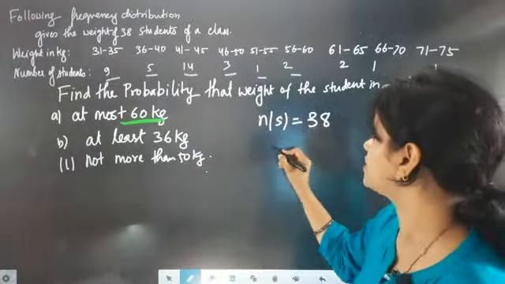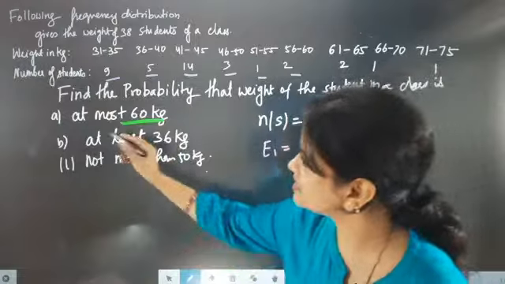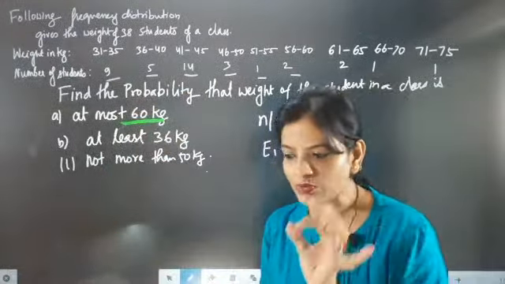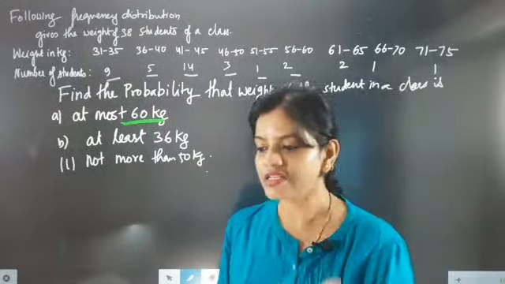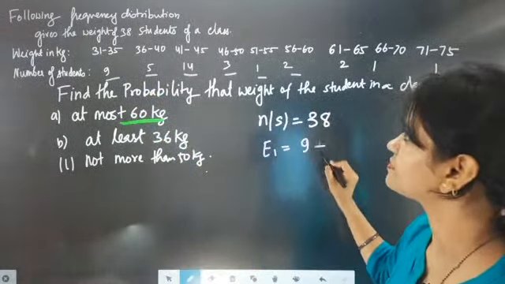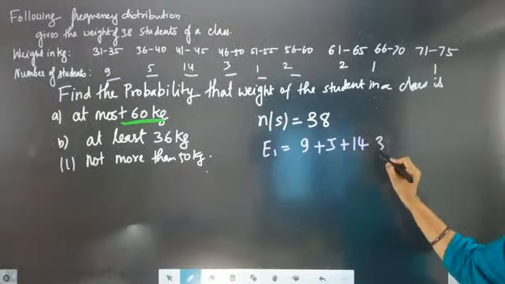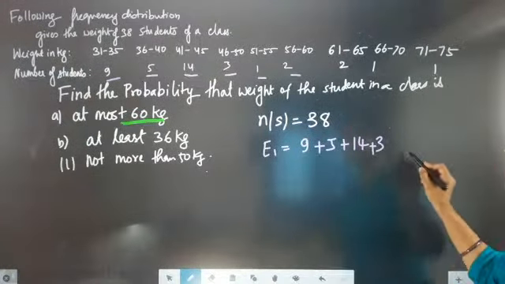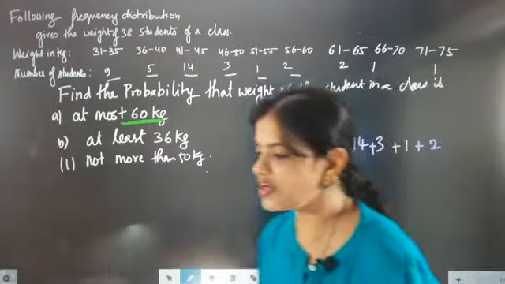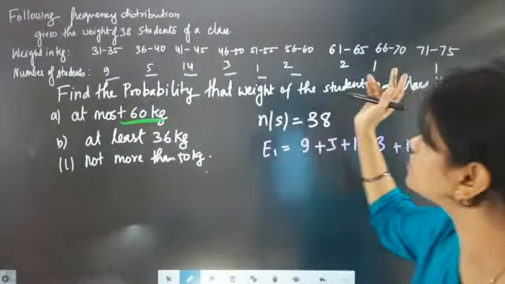So the event of getting weight at most 60 kg means 60 kg and less than that. It is going to come as 9 plus 5 plus 14 plus 3 plus 1 plus 2. So these many children have weight from 31 to 60 kg.